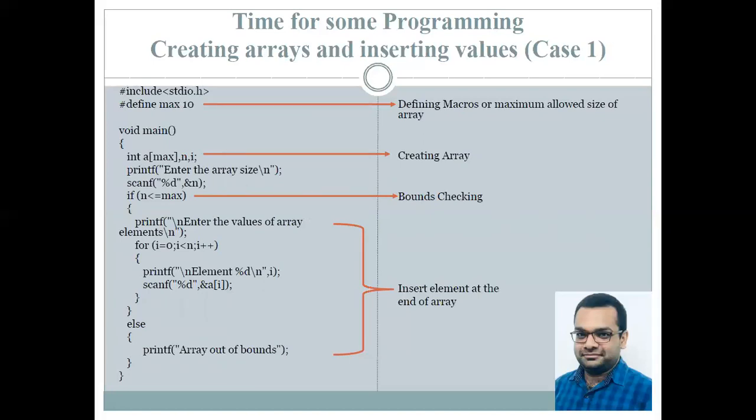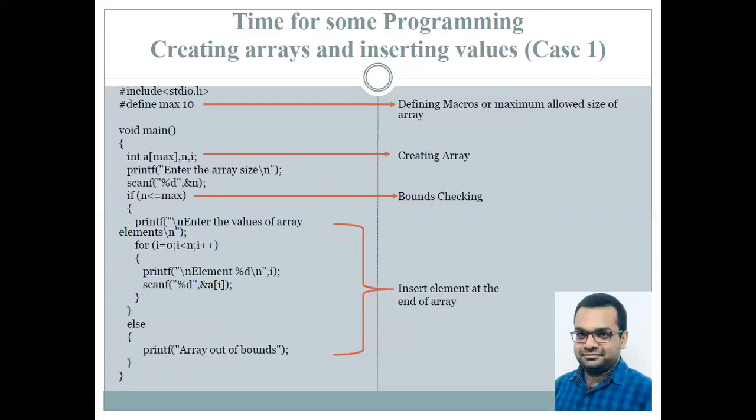Now we have hash define max 10. Now what is hash define max 10? This is a defining of the macros. And using this macro, we will be taking into account the maximum allowed size of an array. Now, when we come into the main function, we have int a[max], n, comma i. Now you can see over here, using that macro, we have declared the maximum allowed size of an array. This is very important because C programming doesn't generally allow you to declare an empty array.